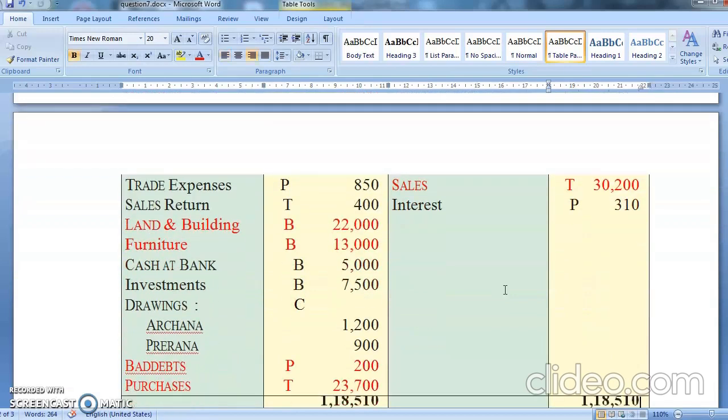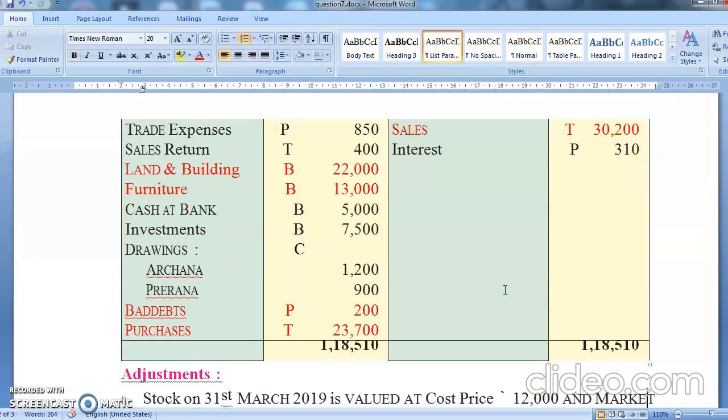Trade expenses, profit and loss account. Sales return, trading account. Land and building, obviously balance sheet. Furniture, balance sheet. Cash at bank, balance sheet. Investment, balance sheet. Drawings go to capital account. Bad debts, profit and loss. Purchase, trading. Sales, trading, and interest is profit and loss.